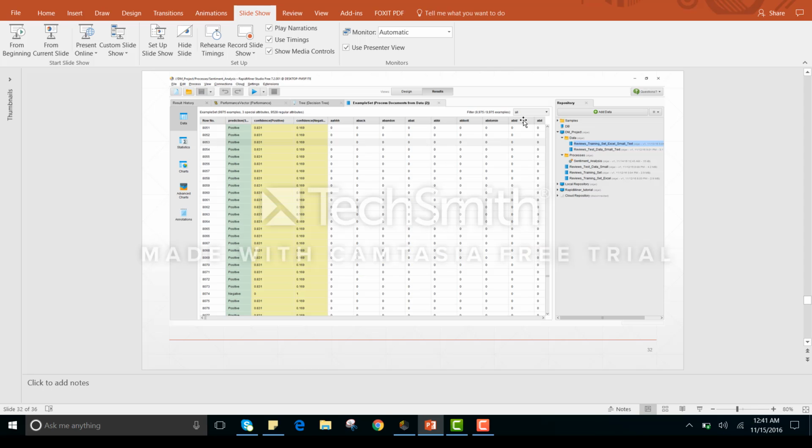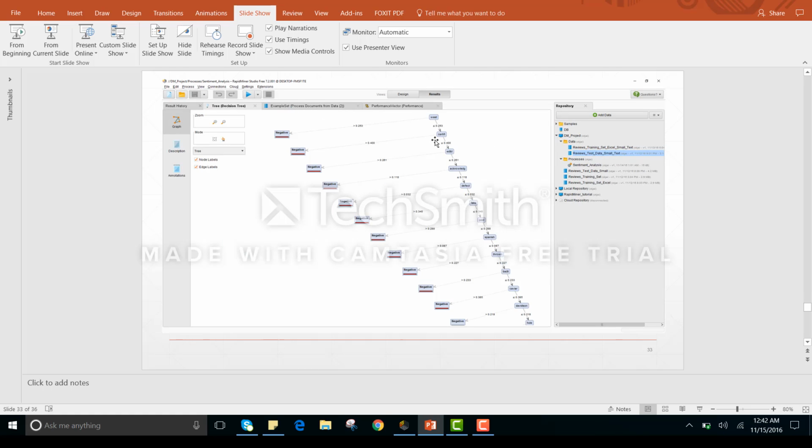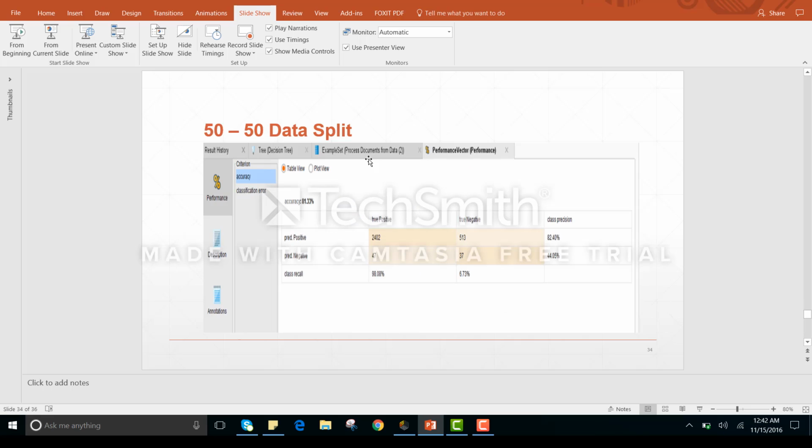Now this is the output for the testing data set. As you can see here, it is classified as positive and negative, and in this matrix we have included the confidence part also, for the positive and for the negative. For example, here are the zeros, which means these are words not present in the documents. And again, we have defined the tree structure for the testing data. For example, the word thrown has been defined as negative. The word fake has been defined as negative, because its value is less than 0.400, so it has been defined as negative.